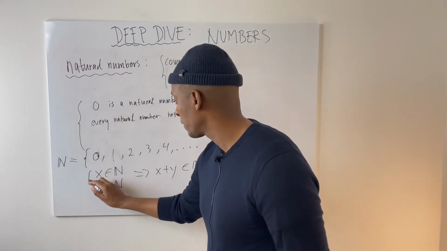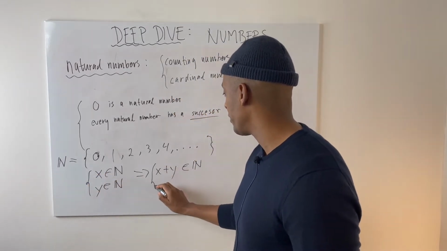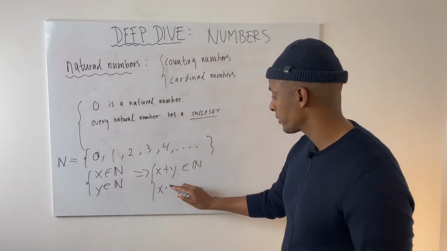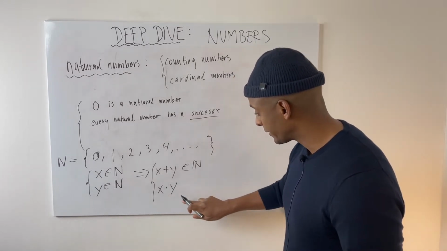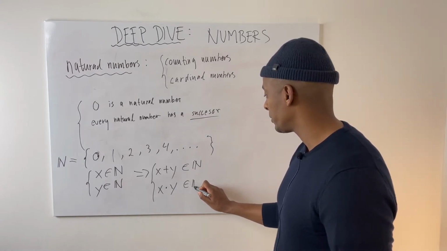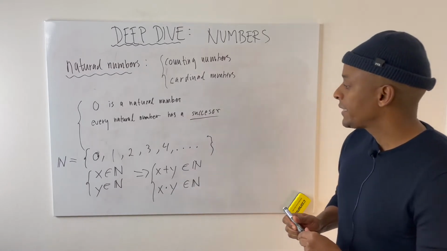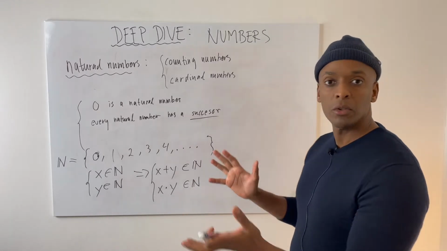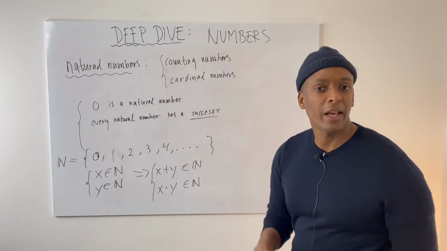Okay? Also, if we multiply two natural numbers, the product is also going to be a natural number. So it seems like natural numbers are really good for adding and multiplying. It kind of works.